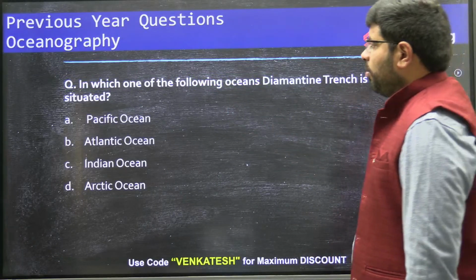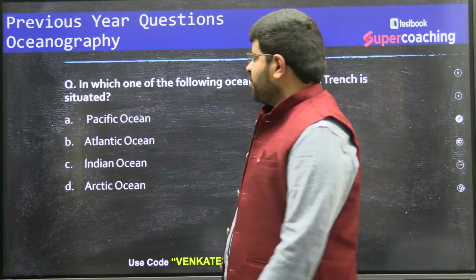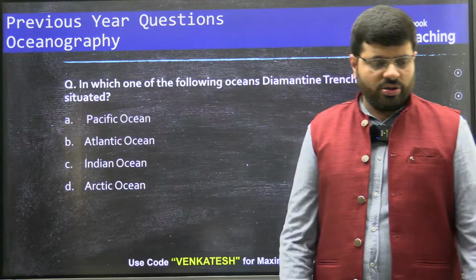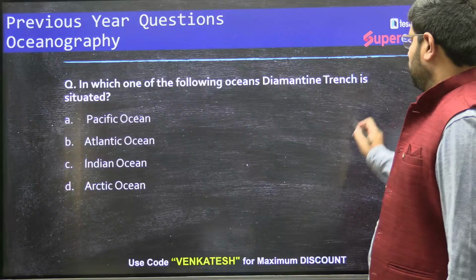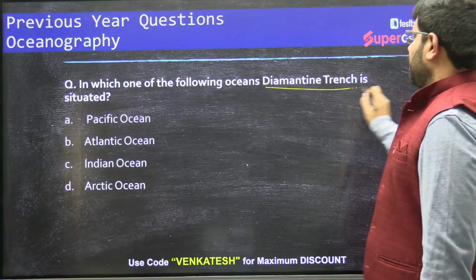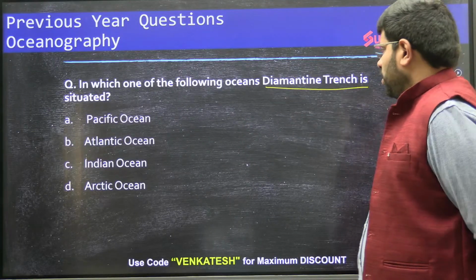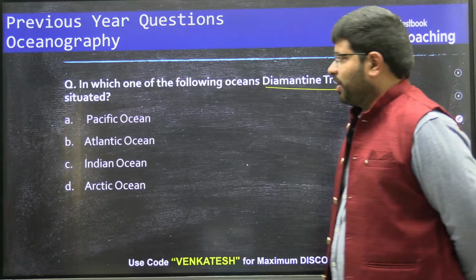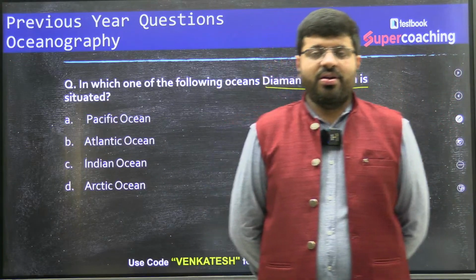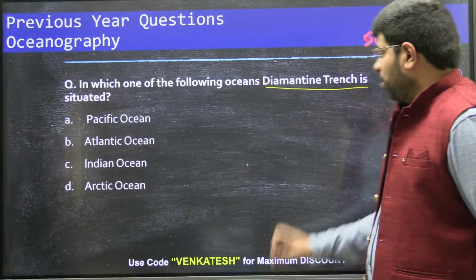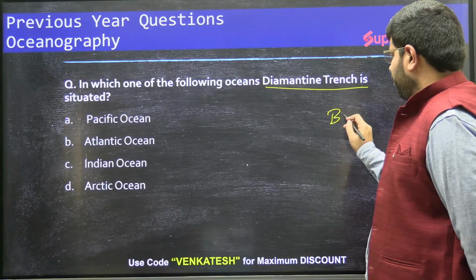Right. Move forward. In which one of the following areas do you find Diamantina Trench? Diamantina Trench is situated in which of the following oceans? Now, this is the topic out of bottom sea topography.